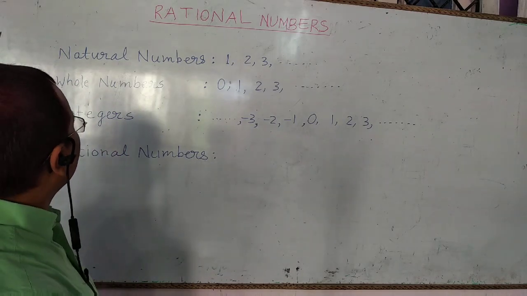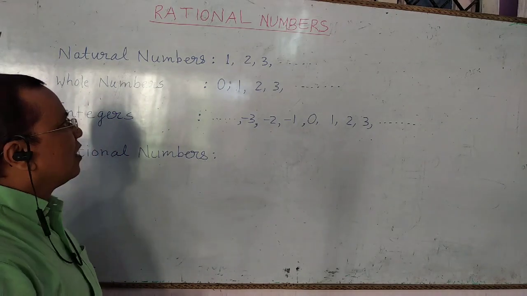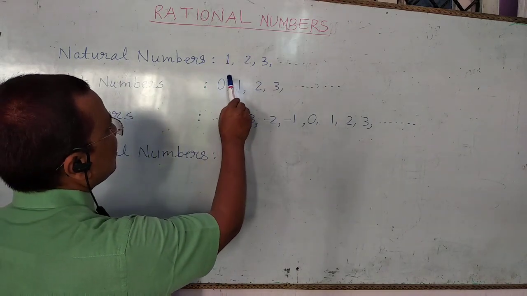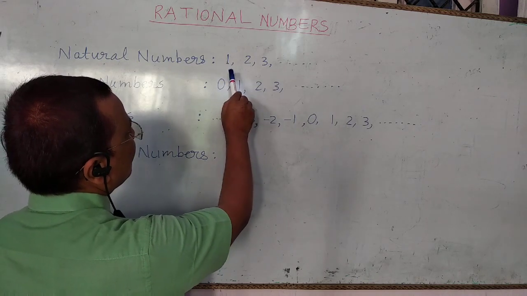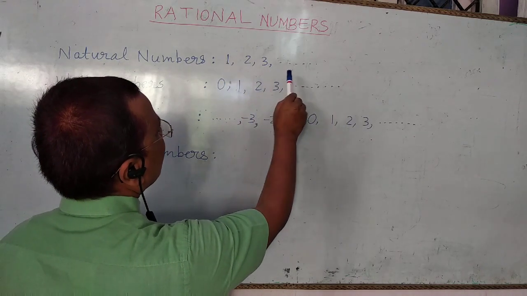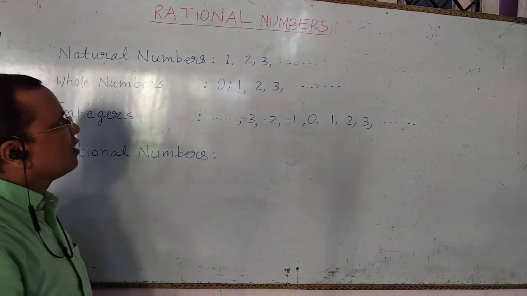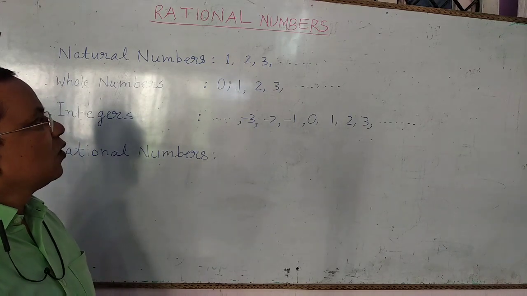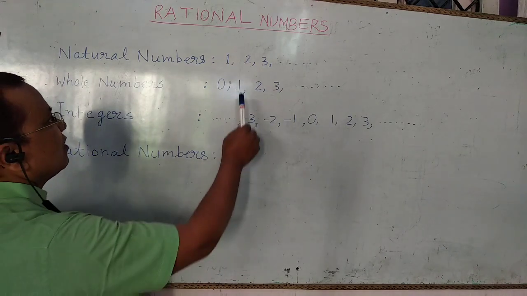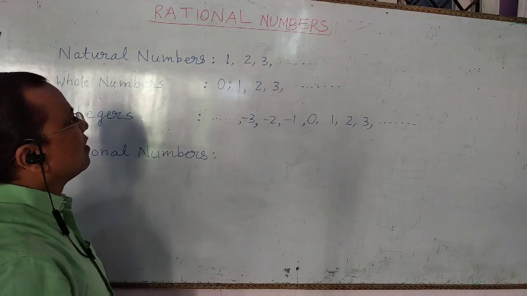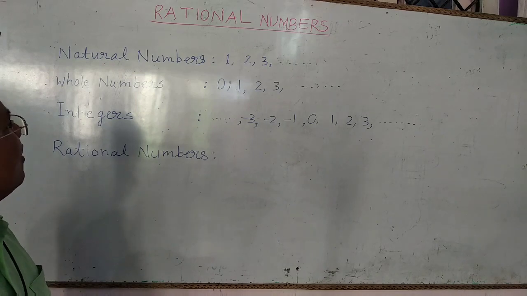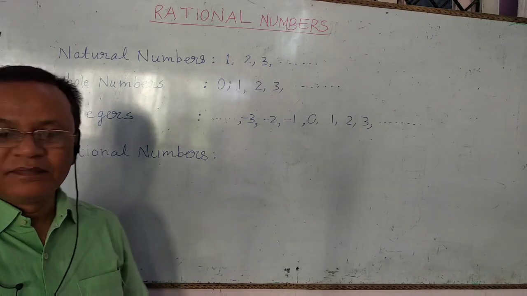Firstly, the numbers are started from natural numbers, and natural numbers are the numbers which are used for counting, and counting starts from 1, 2, 3, and so on. So the smallest natural number is 1 and the greatest natural number cannot be known because counting of the number never ends.